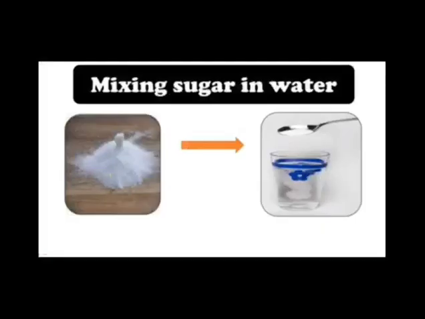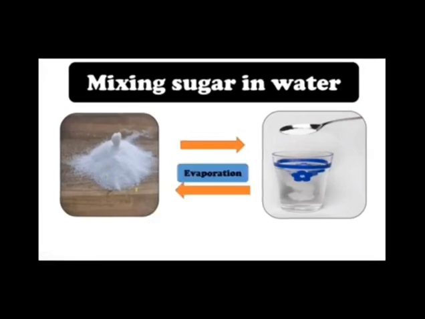So we have mixed sugar in water. Now we want the sugar back. Can we get it back? Just think about it. We have learned this in chapter 5, separation of substances. Yes, we get the sugar back by the process of evaporation. So this is a reversible change.